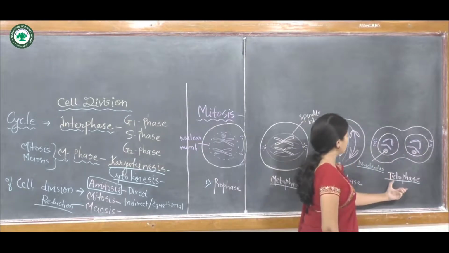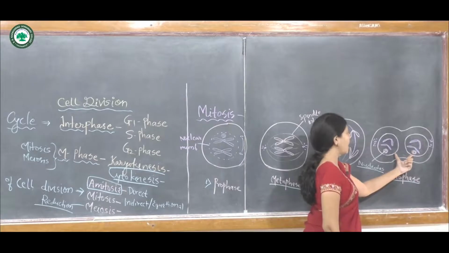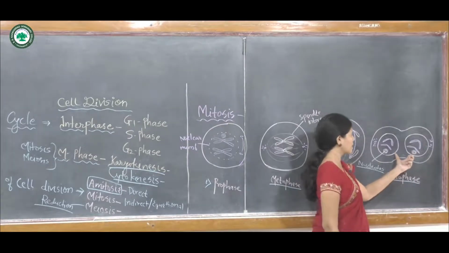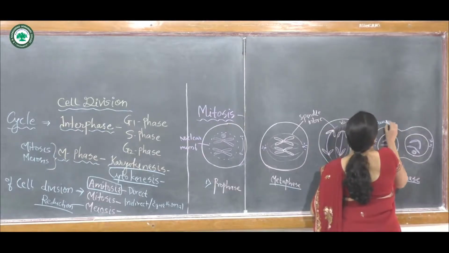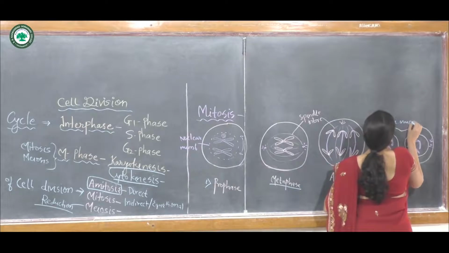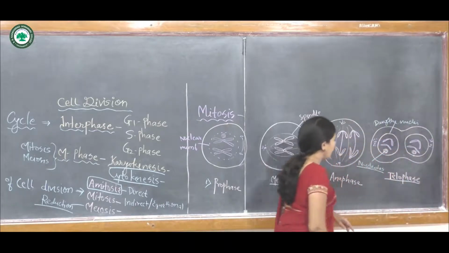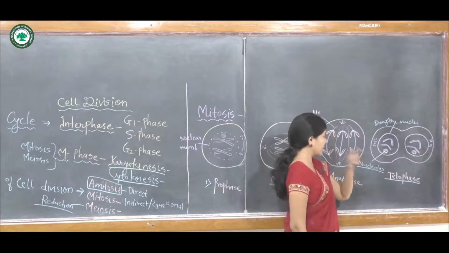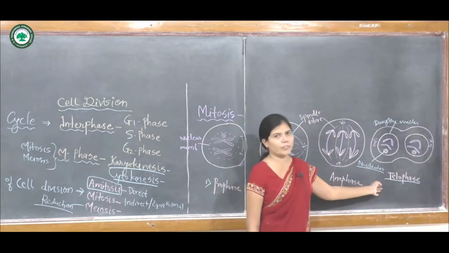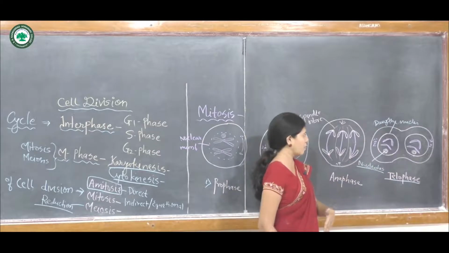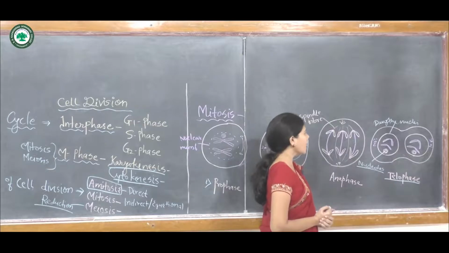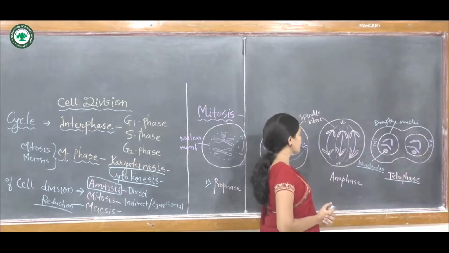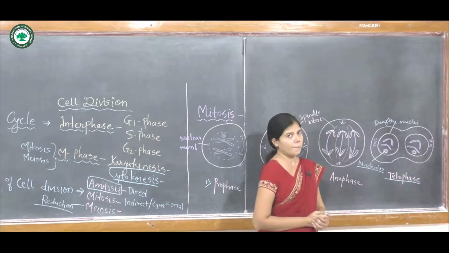In the telophase, both nuclei are separated, and these are known as the daughter nuclei. It is the last phase of karyokinesis, in which two daughter nuclei form, the nuclear membrane and nucleolus reappear, and the kinetic fiber or spindle fiber is absorbed, mixed with the cytoplasm.